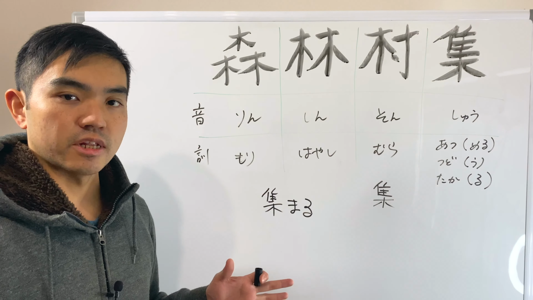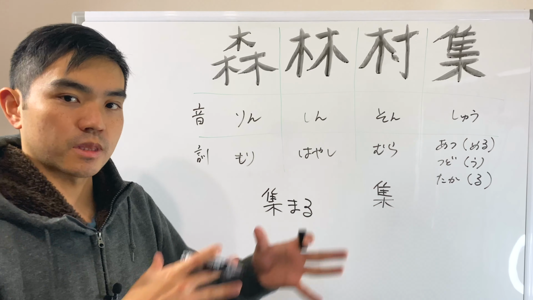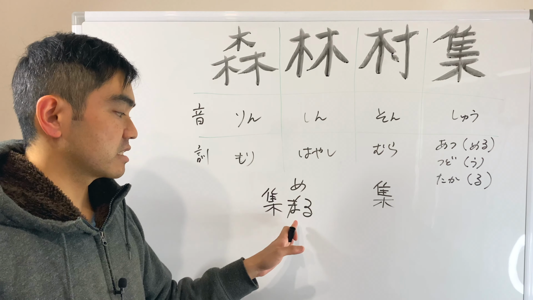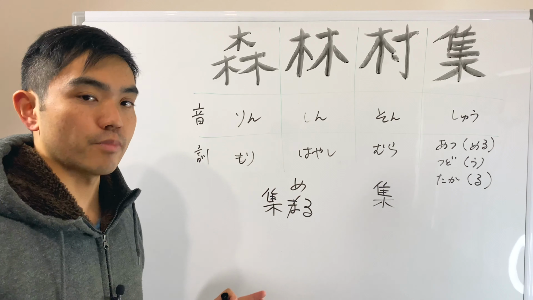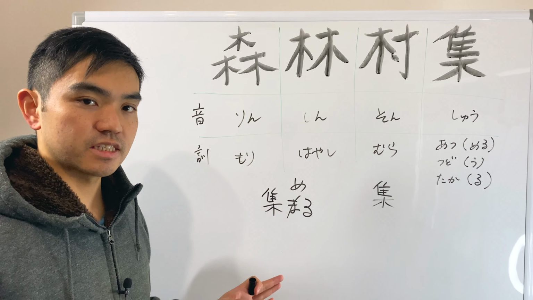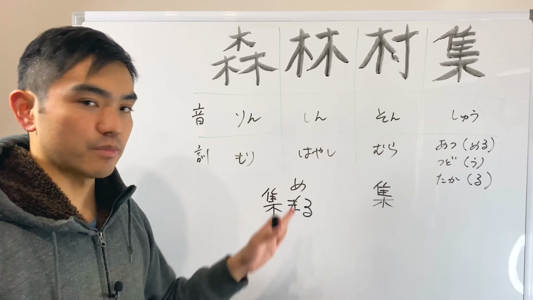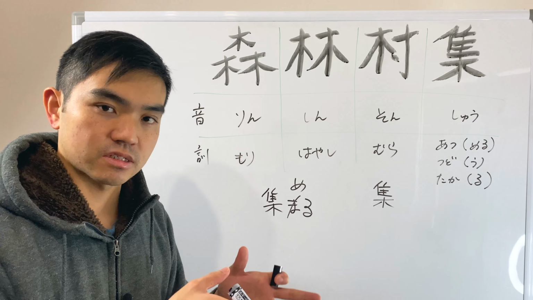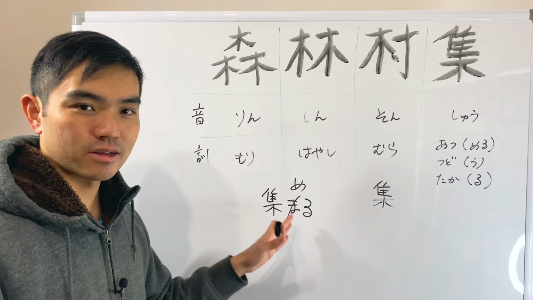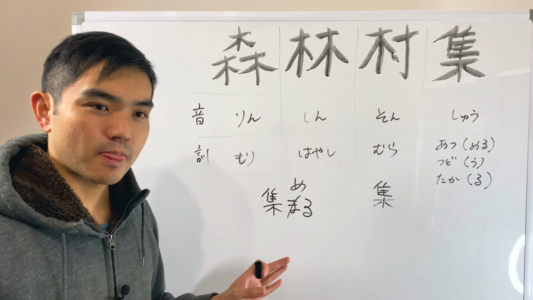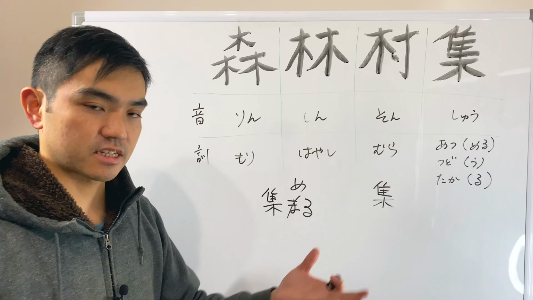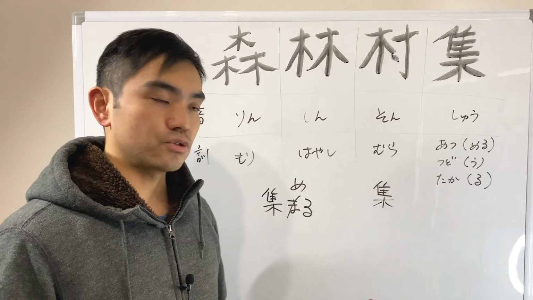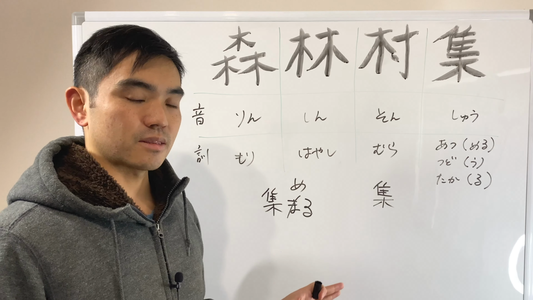This is gathering up, meeting up with somebody, okay? And if you change this letter ma to me, this means collect, atsumeru. So if you are a baseball card collector, you atsumeru the baseball cards, okay?